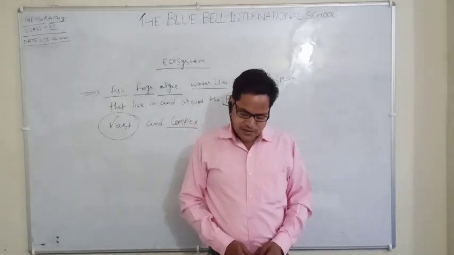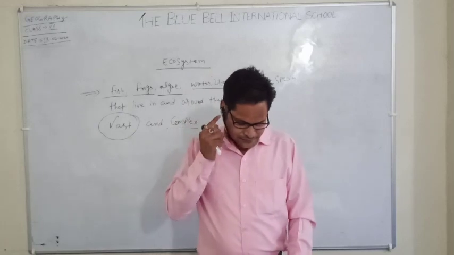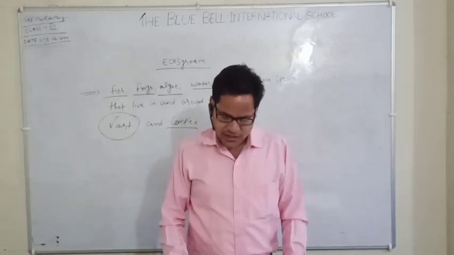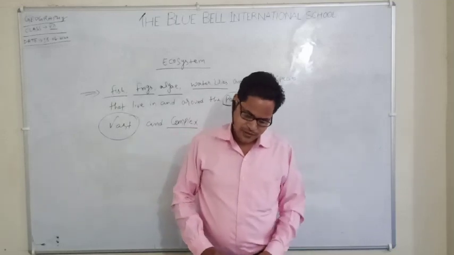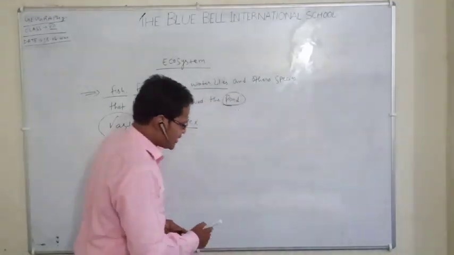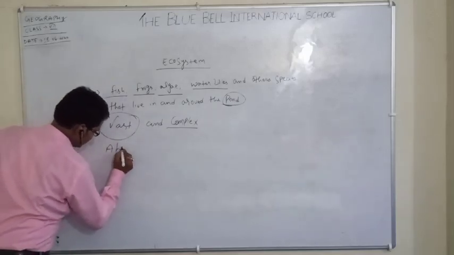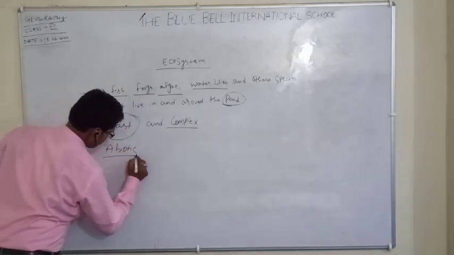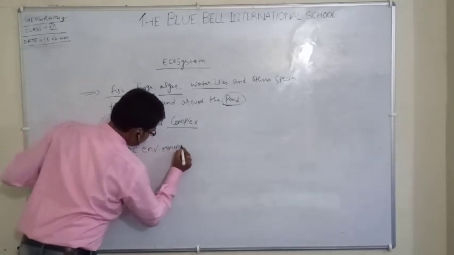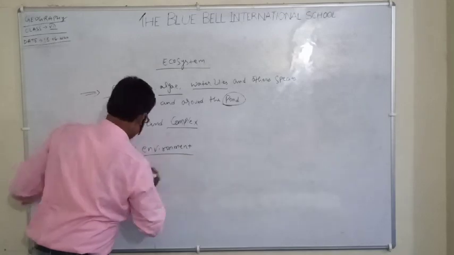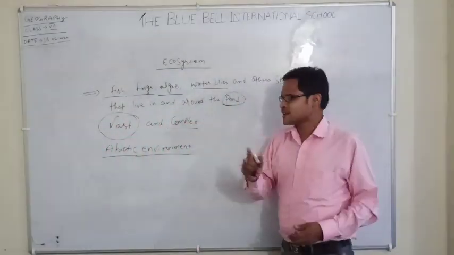They contain thousands of interacting species which interact with each other and also with the abiotic environment. Do you know what the abiotic environment is? There are two things in the environment: first is biotic and second is abiotic.